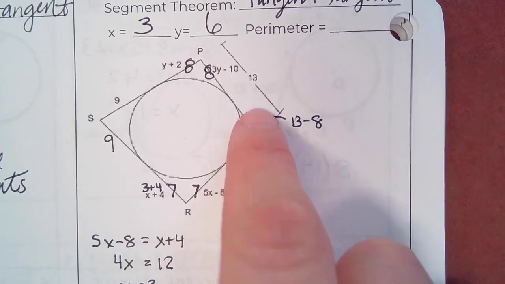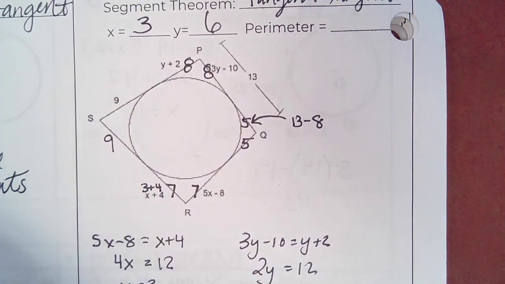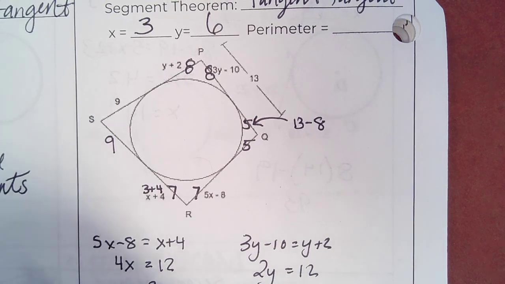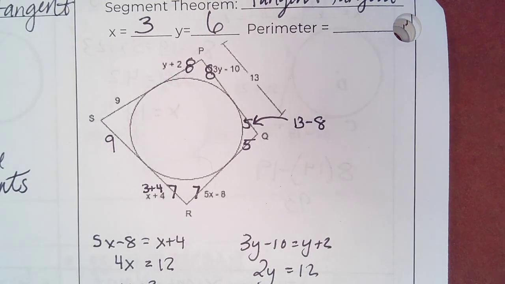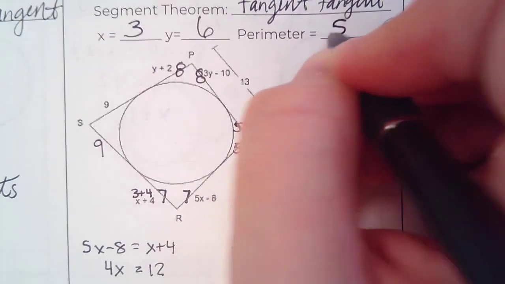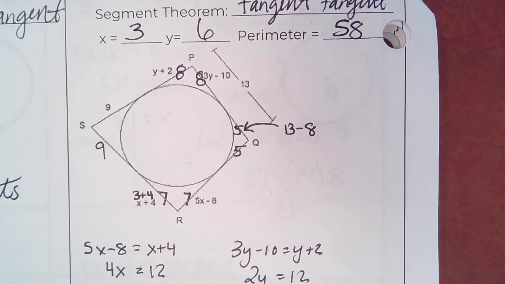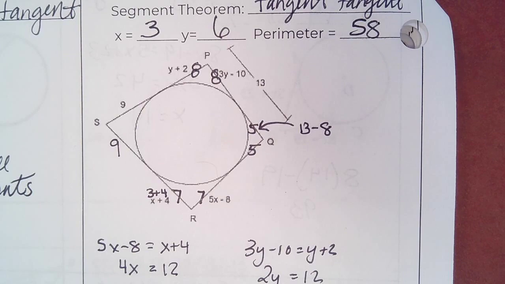Okay, I now have all of them labeled, so I will go ahead and add them up. So 9 plus 9 plus 8 plus 8 plus 5 plus 5 plus 7 plus 7. And I'm getting 58. Don't forget we have a quiz next class.